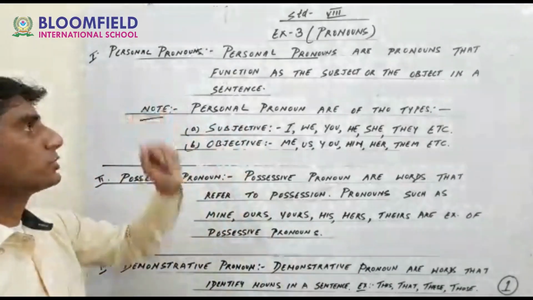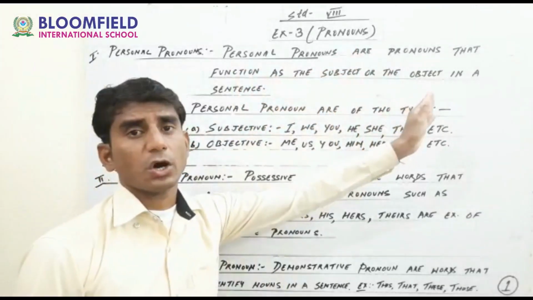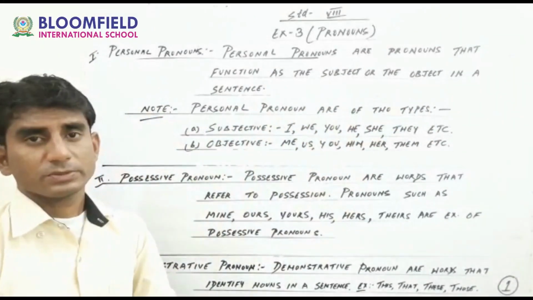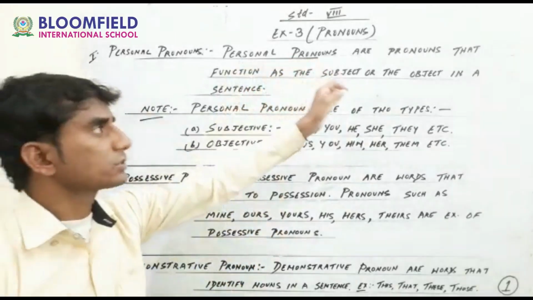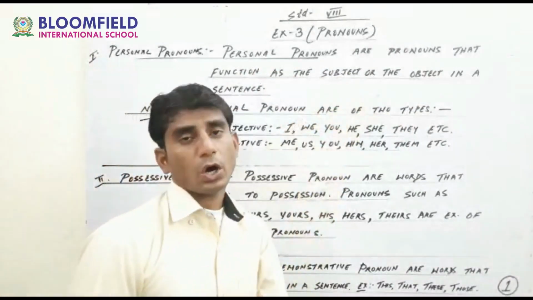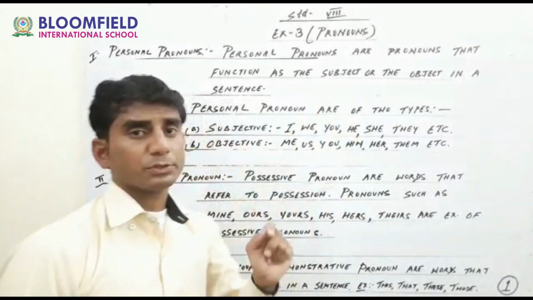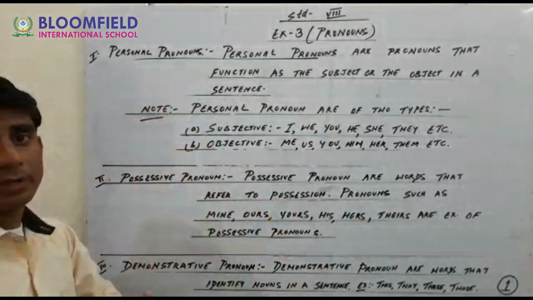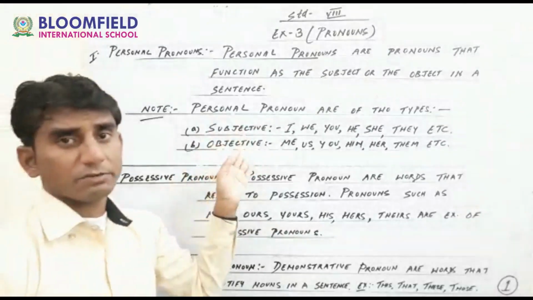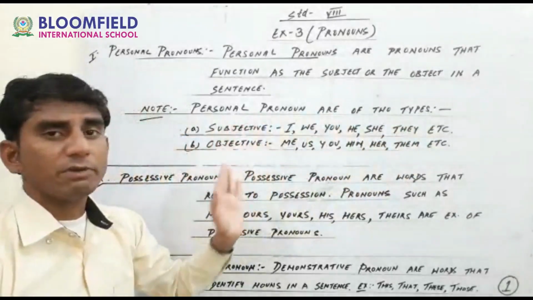Personal pronouns are pronouns that function as the subject or the object in a sentence. Once again I am repeating: personal pronouns are pronouns that function as the subject or the object in a sentence. There are two types of personal pronoun: first is subjective, and second is objective. Here I have mentioned personal pronouns are of two types, subjective and objective.